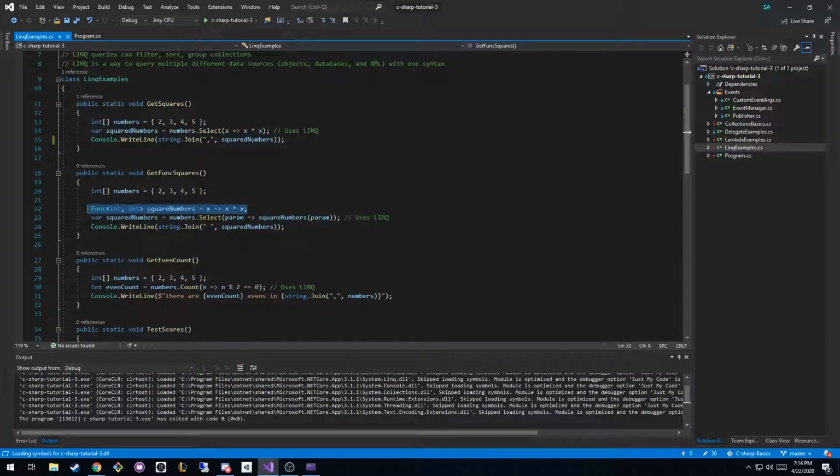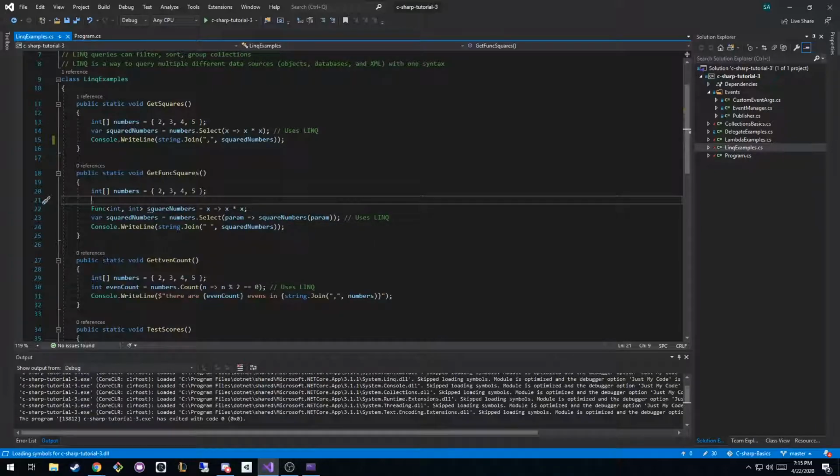What I did next is I took that getSquares function and I broke out the select into a lambda expression. Instead of just saying x goes to x times x, we say a parameter is going to return whatever the square of that parameter is. What is this square numbers thing doing? It's a function that takes in an integer and returns an integer. That function takes in an integer called x and multiplies it by itself. So these two functions are equivalent in their functionality, right? They're just written in different ways.